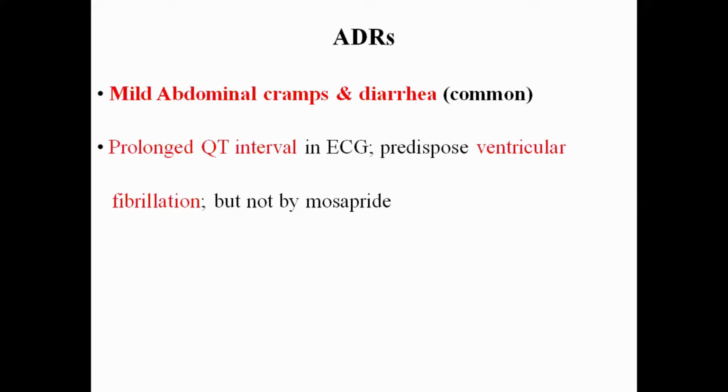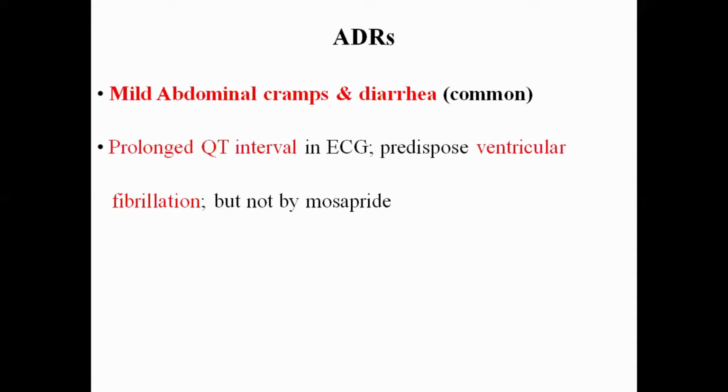So what will happen? That may produce passage of loose stools. That is called diarrhea. So mild abdominal cramps and diarrhea are the main adverse effects, because of the enhanced, massive peristaltic movement.